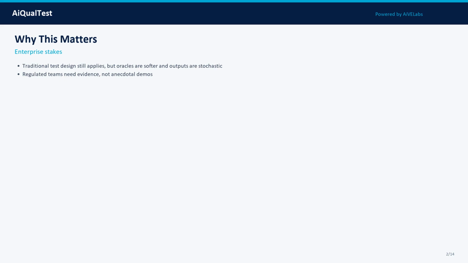Why this matters: traditional test design still applies, but oracles are softer and outputs are stochastic. Strong AI test cases connect requirements, risks, and measurable checks. That discipline scales teams beyond ad hoc prompting.